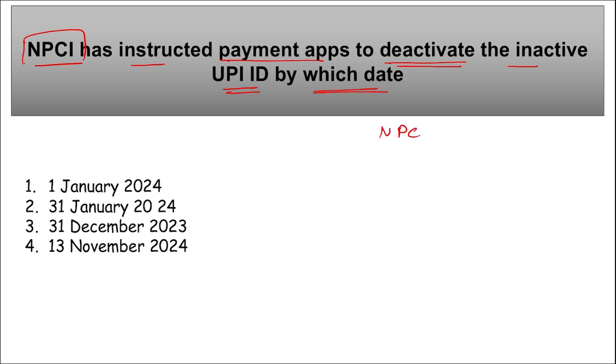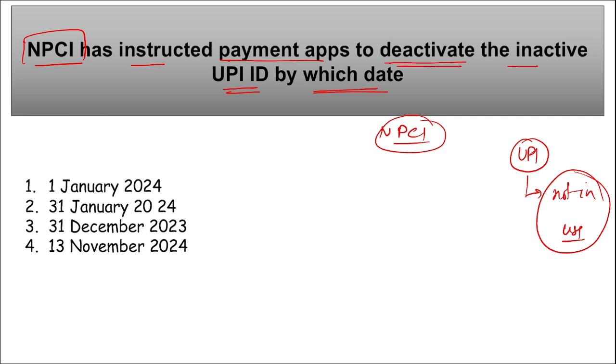We know that UPI was launched by NPCI, right? And there are multiple UPI IDs which are not in use, right? So all such UPI IDs will now be deactivated by the step taken by NPCI, right? All the payment apps will be deactivating the UPI IDs that are not in use right now. So this process will be done by when? By which date will these UPI IDs be deactivated? So it is by 31st of December.